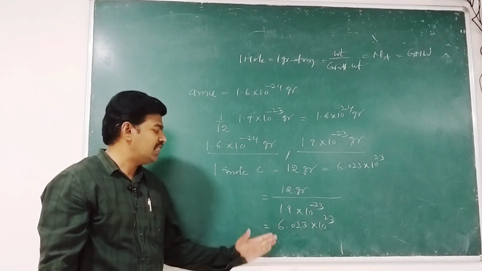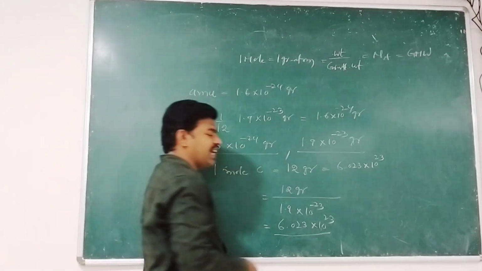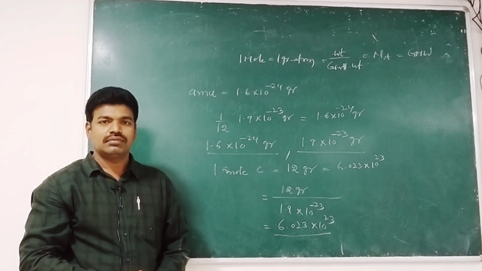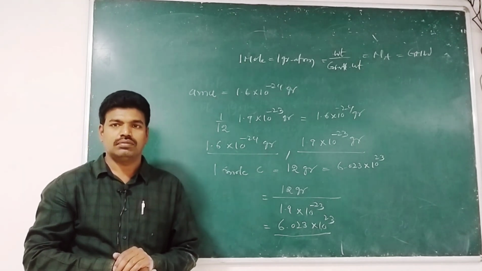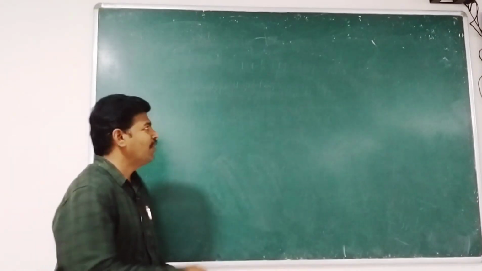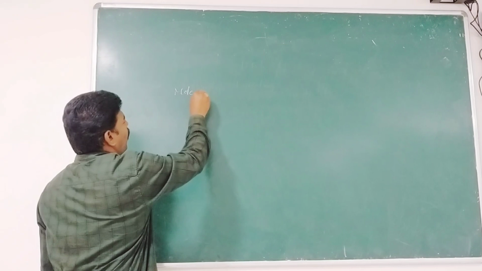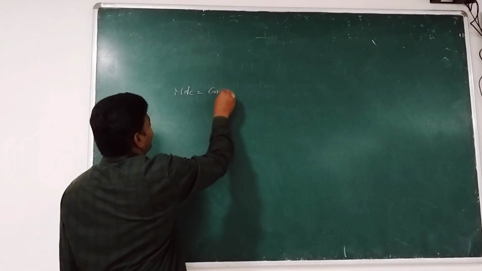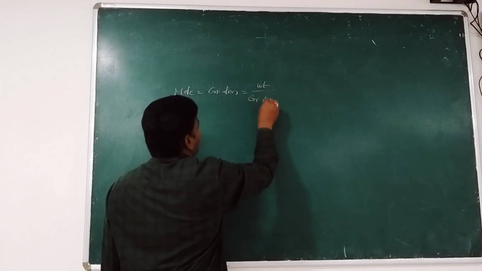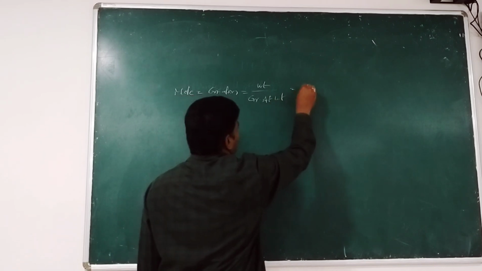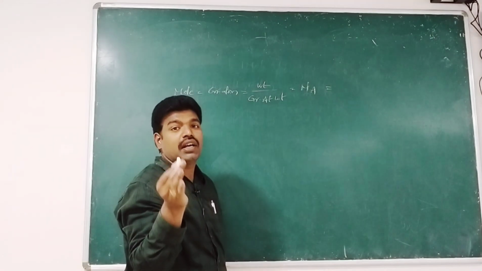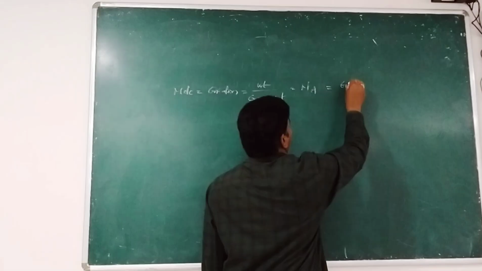In this way we can calculate Avogadro's constant. Now we shall sum up this mole concept: mole is equal to gram atom, equal to weight by gram atomic weight, equal to Avogadro's constant, and equal to gram molecule or gram molecular weight.